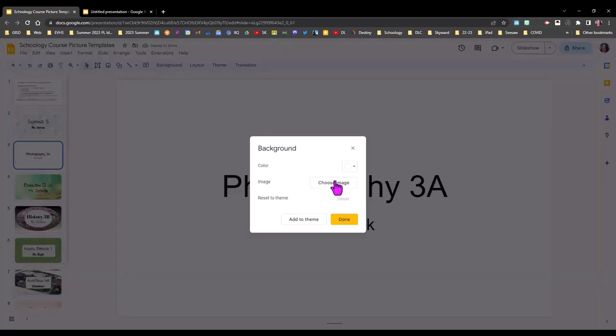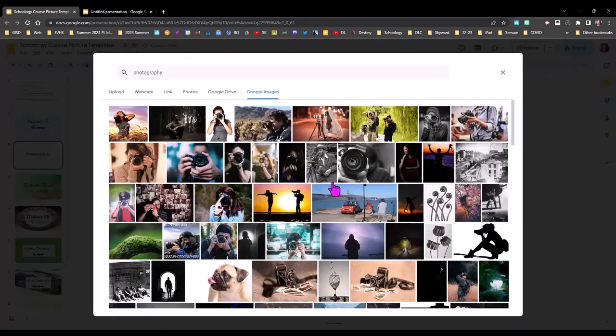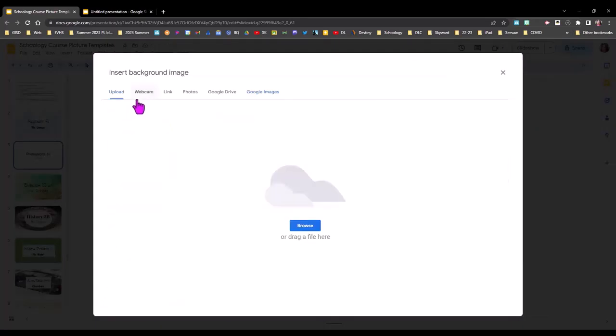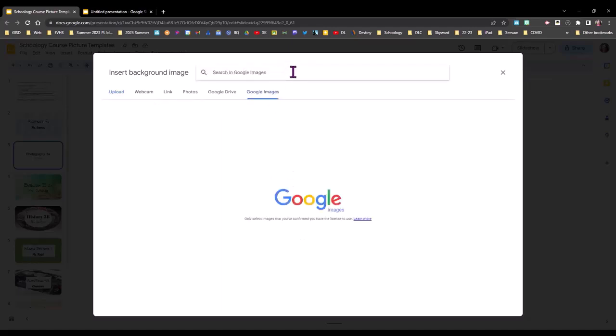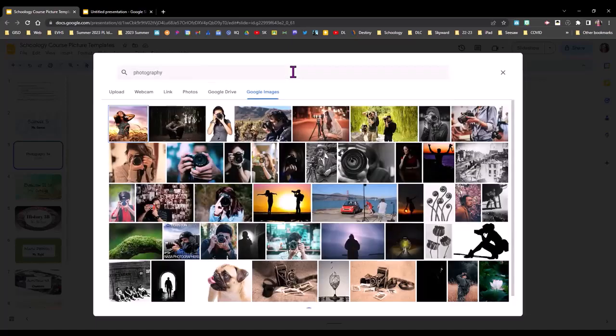Go back to background, and this time I'm going to choose image. And there are many things I could do here, including uploading an existing image I might already have, or I can go to Google Images and look for something. So since this is a photography course, let's start with photography, and you might have something more specific in mind for your course.